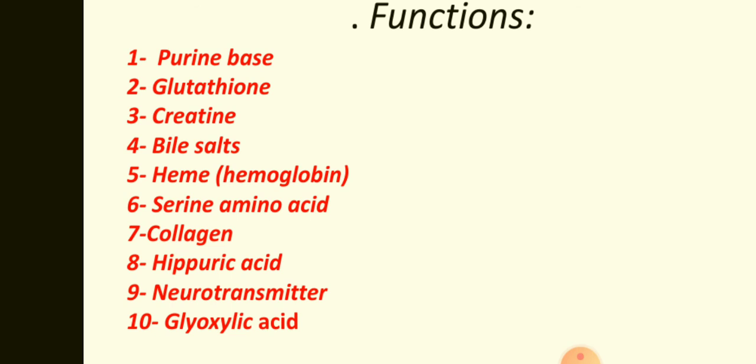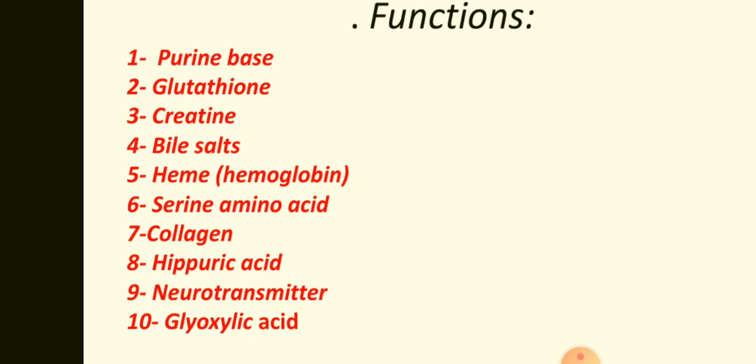Then we have bile salts. All bile salts which are formed due to conjugation include this part. Then we have heme. Heme, the conjugate of the hemoglobin, is formed from glycine and succinyl-CoA. Glycine and succinyl-CoA condense to form ALA.